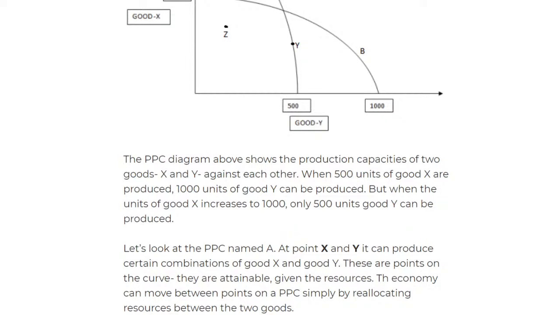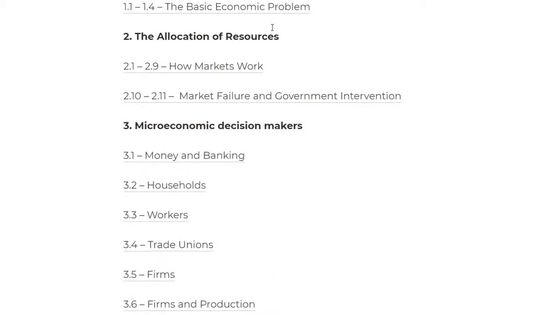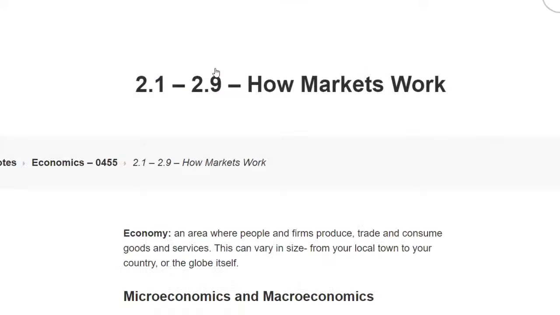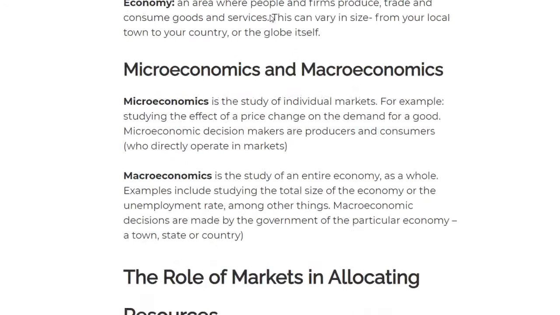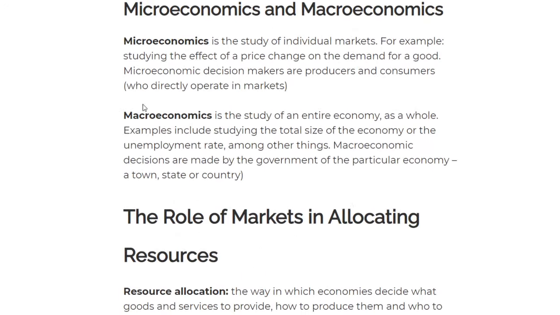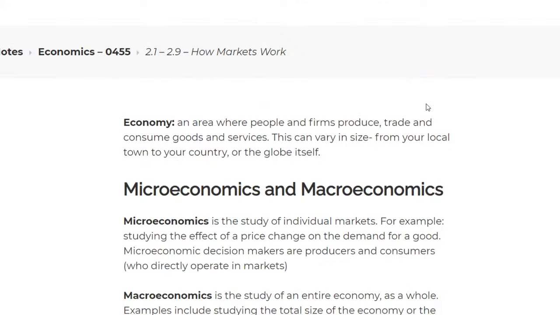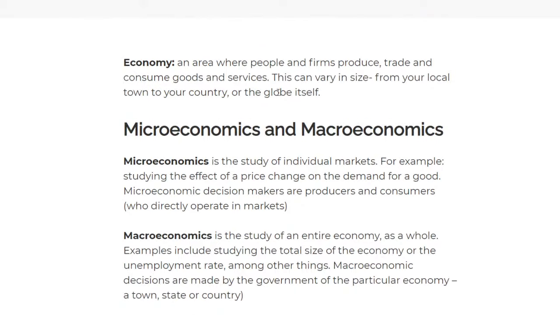So we're done with the first chapter, and now we're going to move on to the allocation of resources. Economics is all about this, so basic economic problems, and then all of this. Now this one right here is a big topic. This topic covers demand, supply, and everything related to that. What is an economy? An economy is an area where people and firms trade and consume goods.